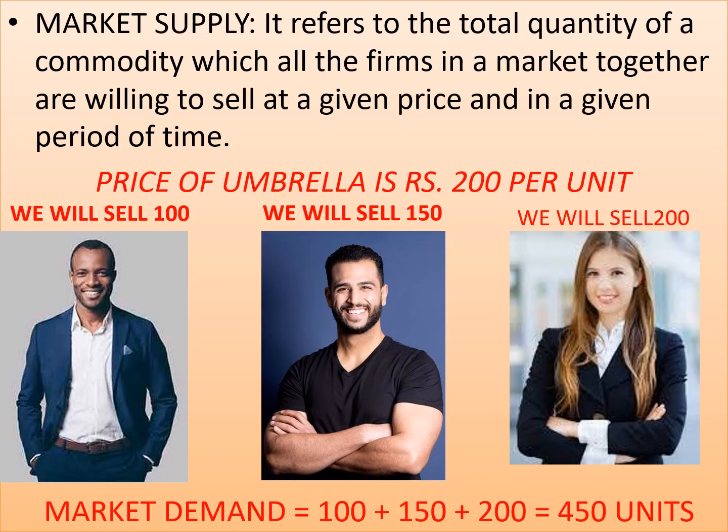Market supply. Market supply refers to the total quantity of a commodity which all the firms in a market together are willing to sell at a given price and in a given period of time. For example, the price of an umbrella is fixed at rupees 200 per unit. So firm A will sell 100, firm B will sell 150 and firm C will sell 200. So the market supply for that commodity will be 100 plus 150 plus 200, which is 450 units.